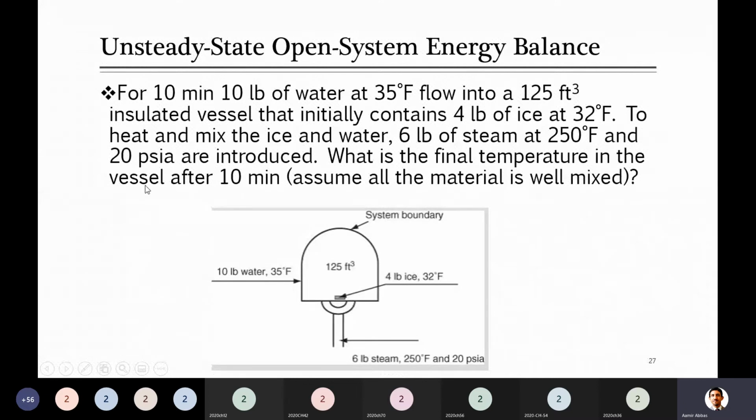So what is the final temperature in the vessel after 10 minutes? You are asked to find that. Initially it was ice at 32 degree Fahrenheit, you introduce water at 35 degree Fahrenheit, and steam is introduced at some specific pressure and temperature. So you are asked to find the temperature. First of all, is it steady state or unsteady state?